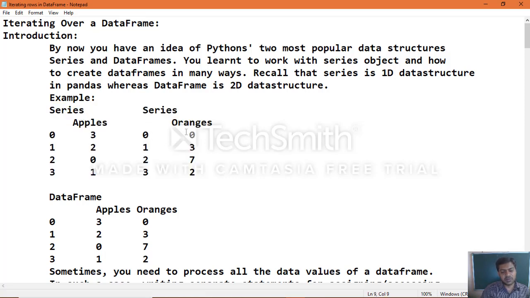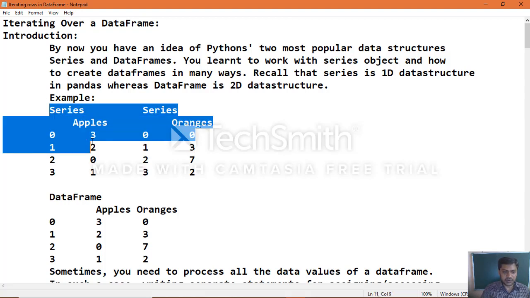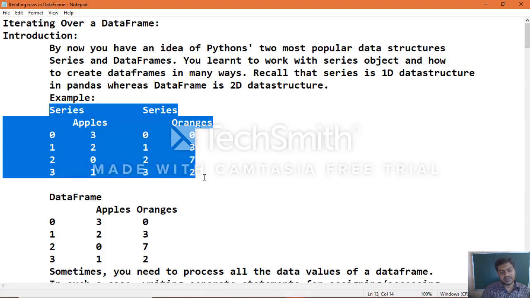In the same way there is one more series object, oranges. Instead of writing two 1D series objects, you can make them into a single object using a data frame.